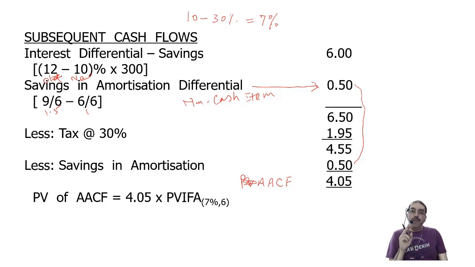In Inter CMA financial management, how did we calculate cost of debt? Interest net of tax. Interest rate is 10% minus tax of 30%. So cost of debt is 7%, and cost of debt becomes my discounting factor.